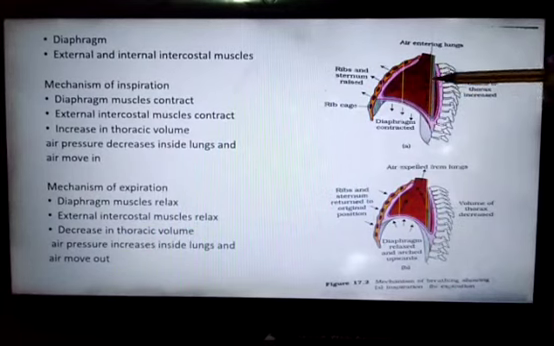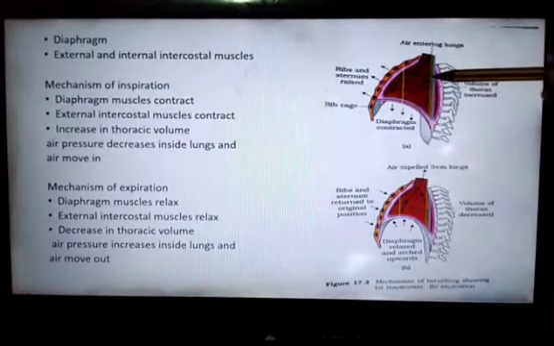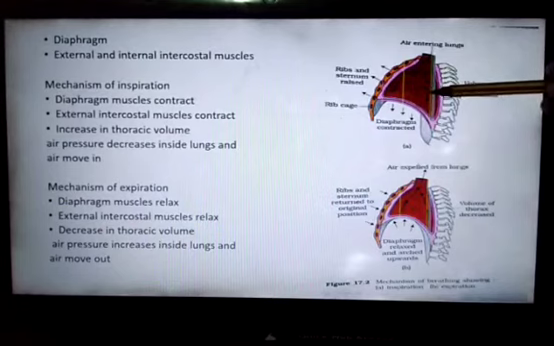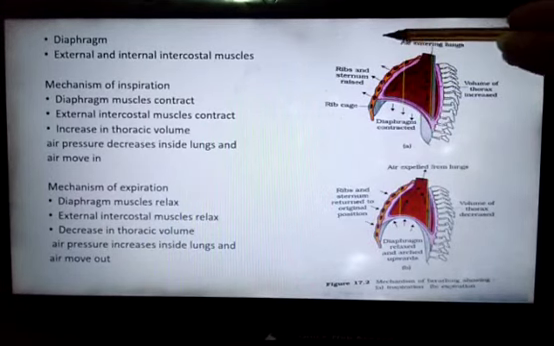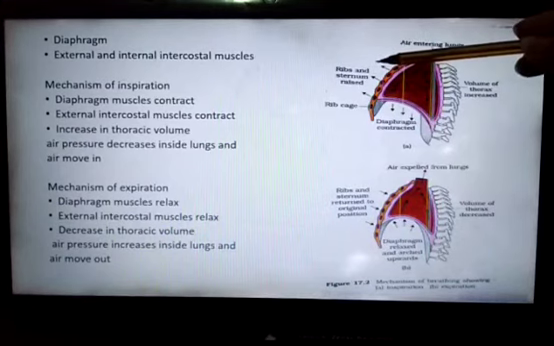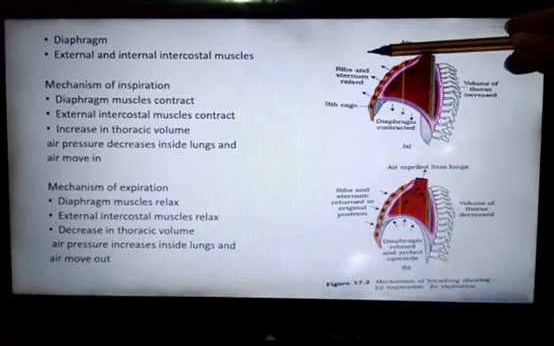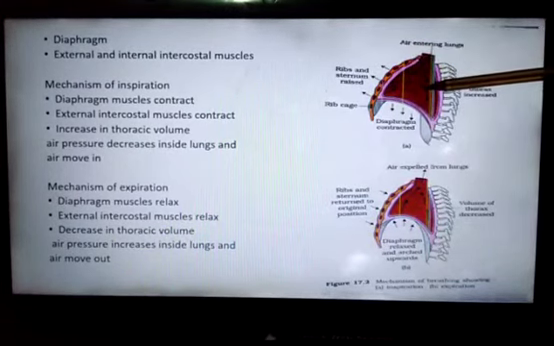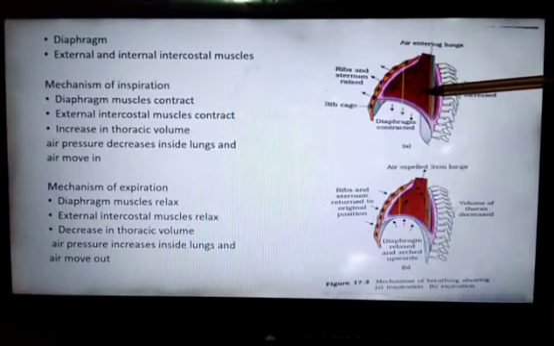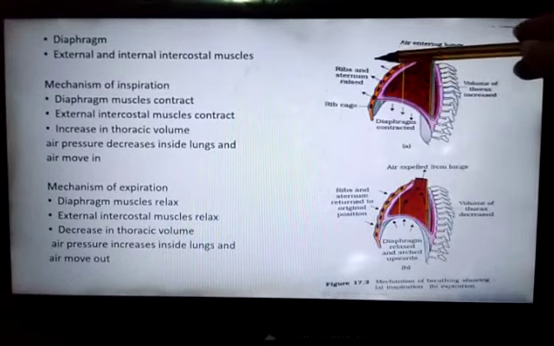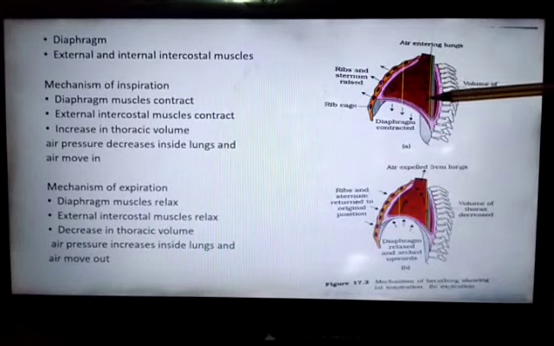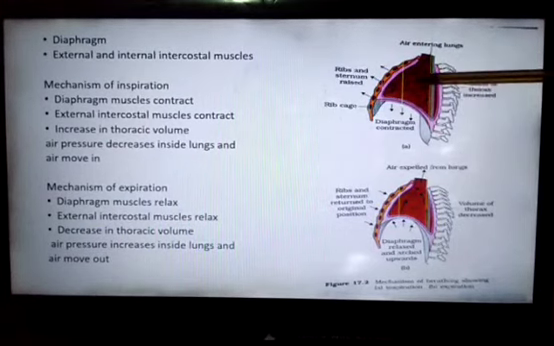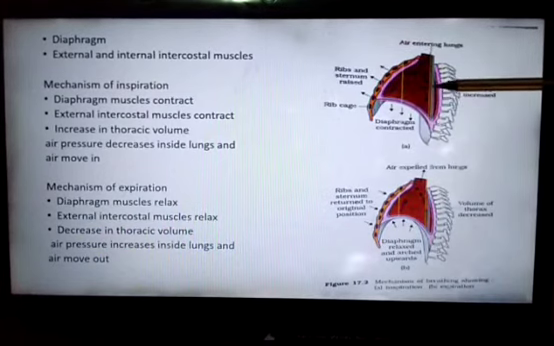Now, what kind of pressure gradient develops inside the lung? A negative pressure gradient. The air present outside, the atmospheric pressure, is high as compared to the pressure inside the lungs, which forces air to move from outside to inside the lungs. This process is known as inspiration.